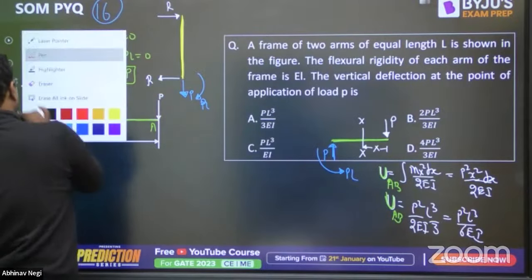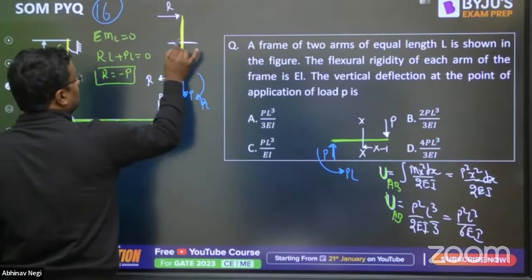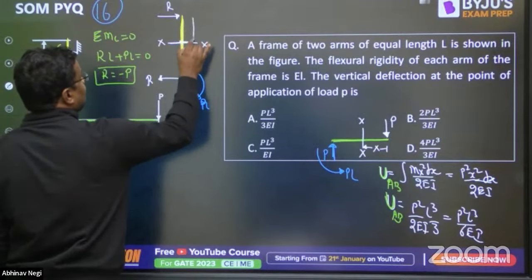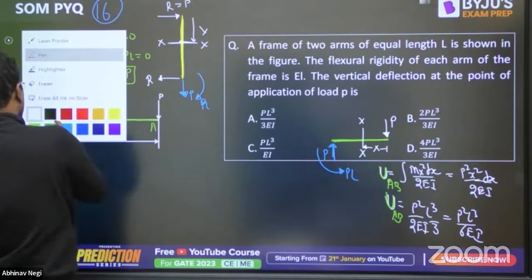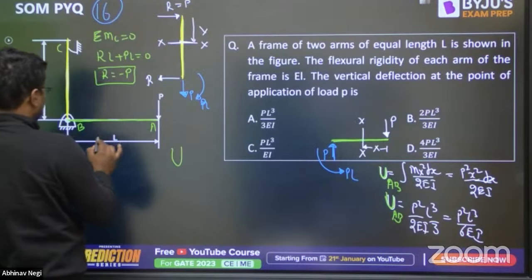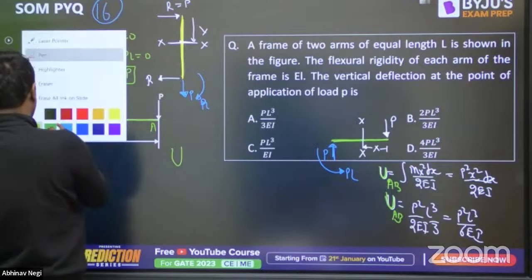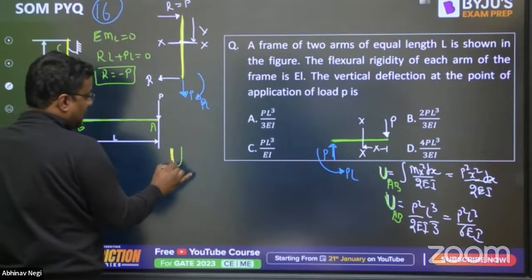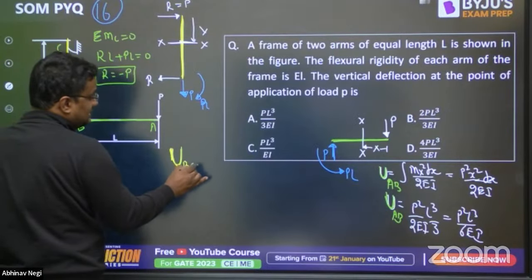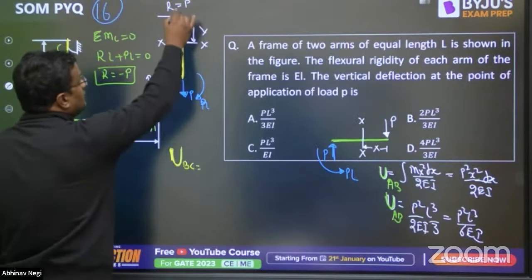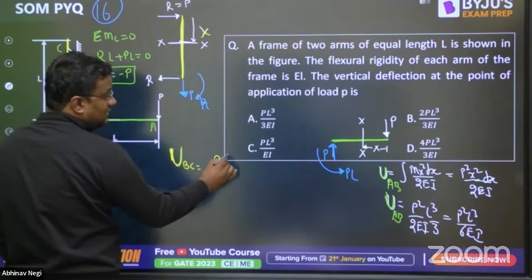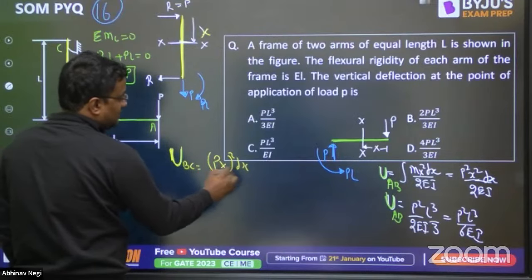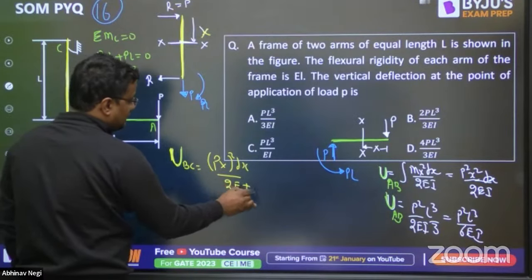Now if I take a section from here, XX, that is again at x distance. The R value is equal to P in the opposite direction. Then the strain energy of this, BC, this yellow part: U of BC is equal to the bending moment at x distance, P into x, whole squared, dx upon 2EI, and integration from 0 to L.